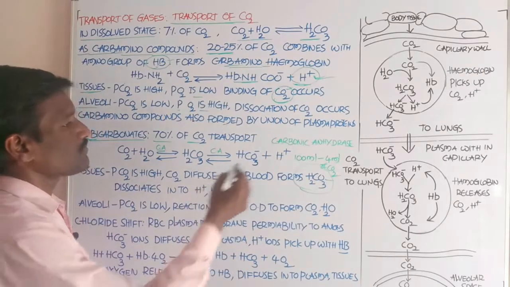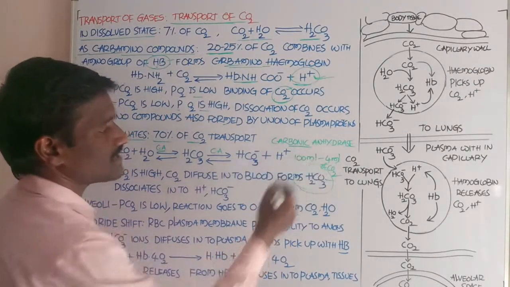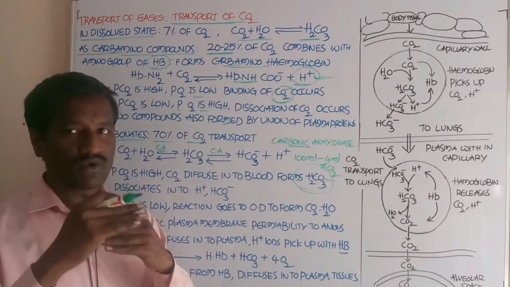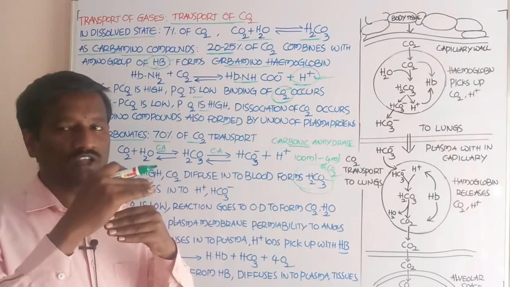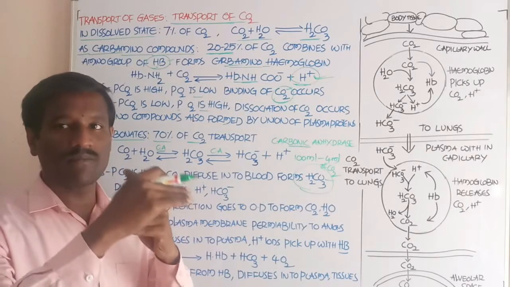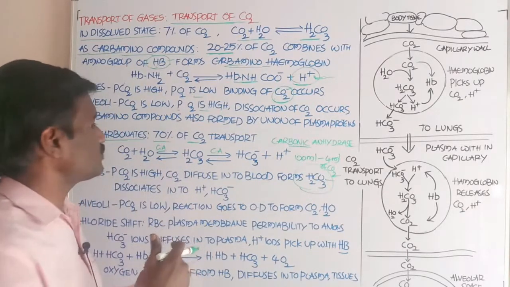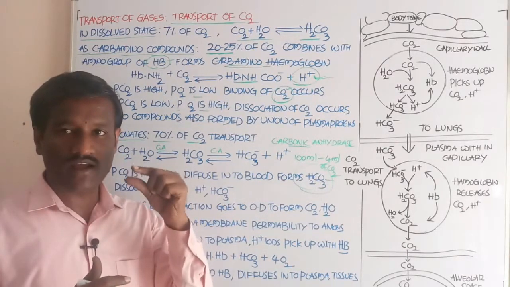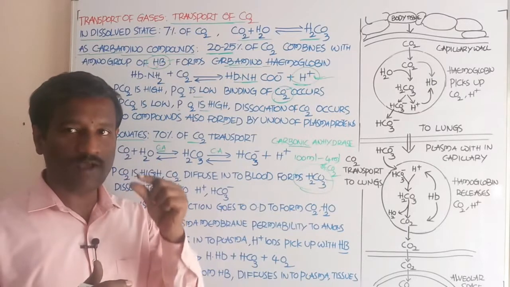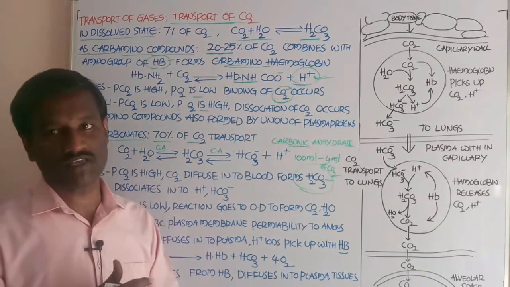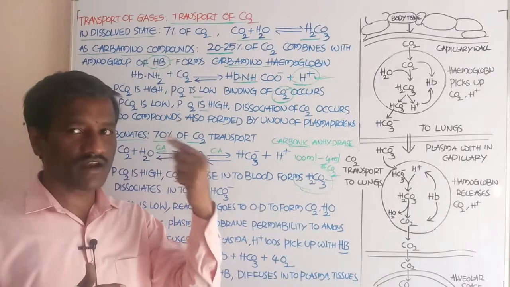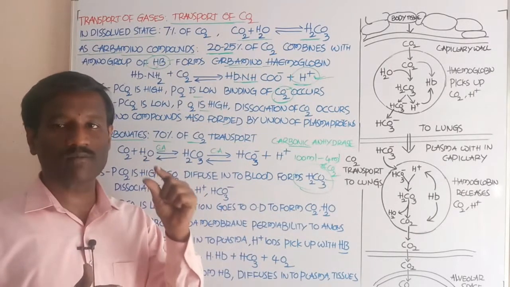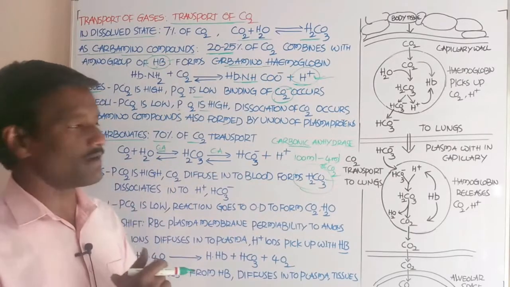Carbonic anhydrase is the enzyme that plays the main role in the transport of carbon dioxide as bicarbonates. Carbonic anhydrase is present in the RBC, and a little amount is also present in the plasma of the blood.